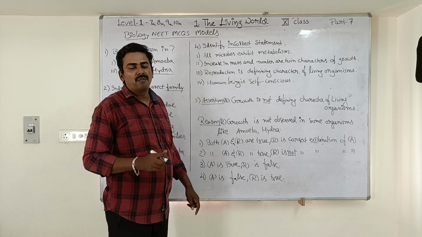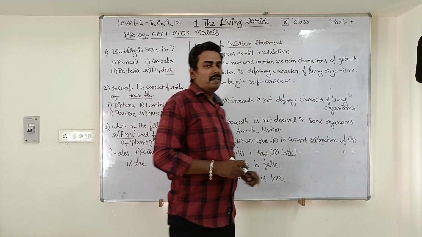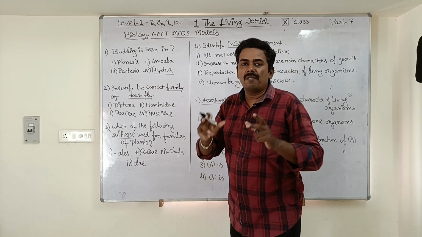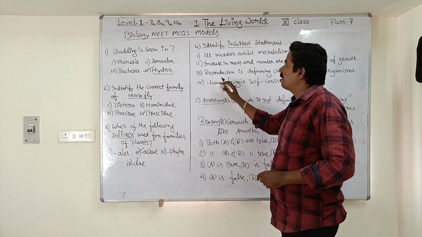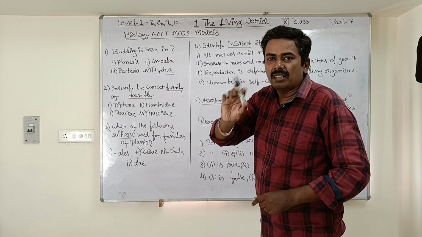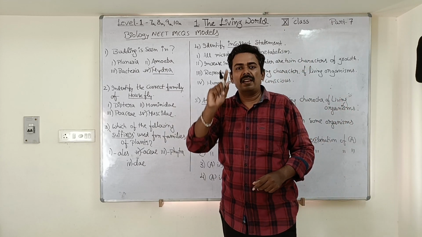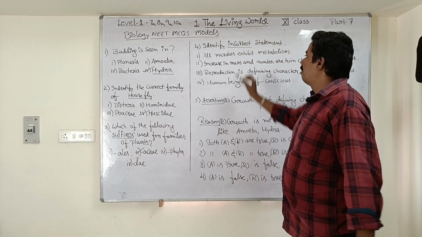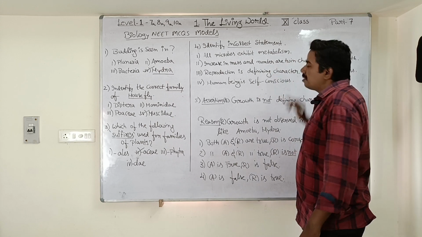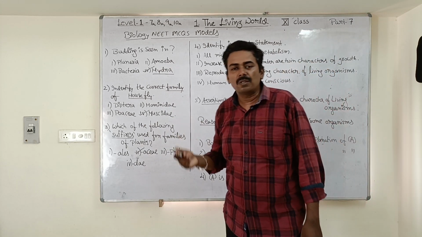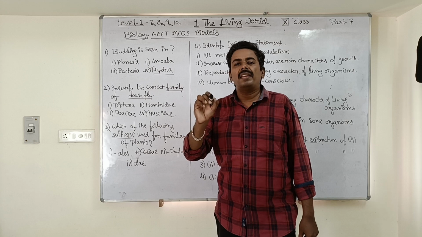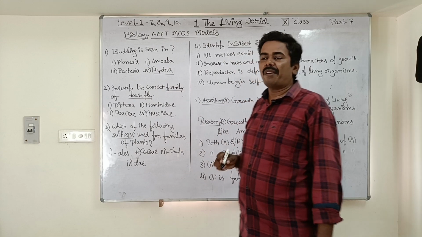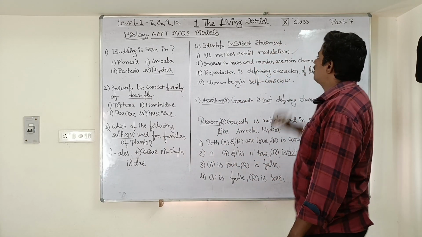Fourth question, identify the incorrect statement. Here you have to carefully read the statements and pick the statement which is incorrect. Among these 4 statements, 3 statements are going to be correct and only 1 statement is going to be incorrect. We have to pick that incorrect statement. Now let us see the first statement given here. All microbes exhibit metabolism. We have already studied, students, metabolism is a defining character of all living organisms. Yes, this is the correct statement.